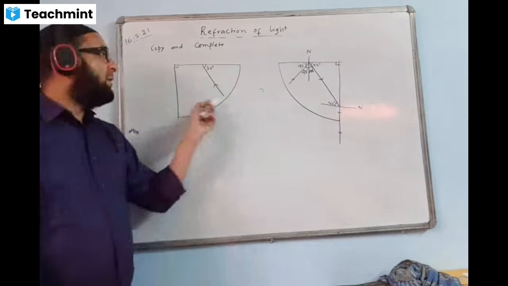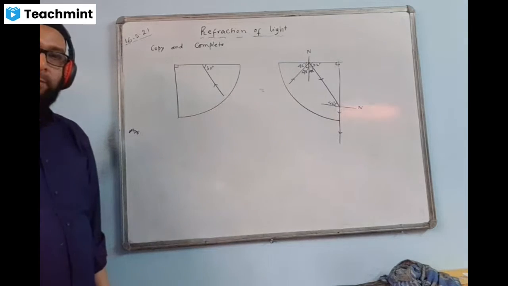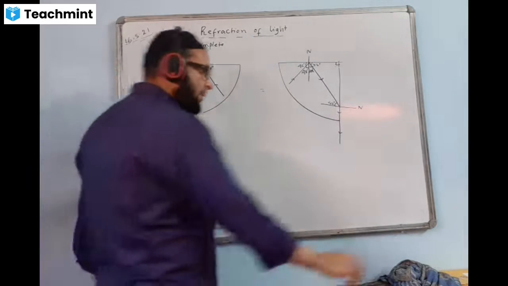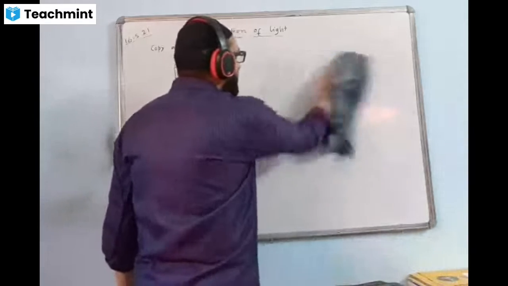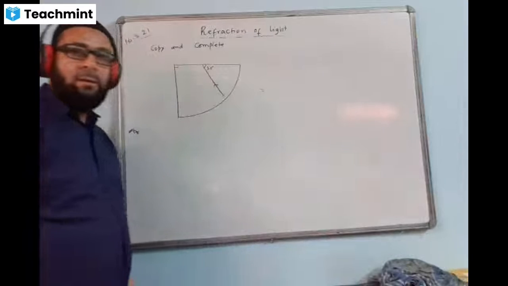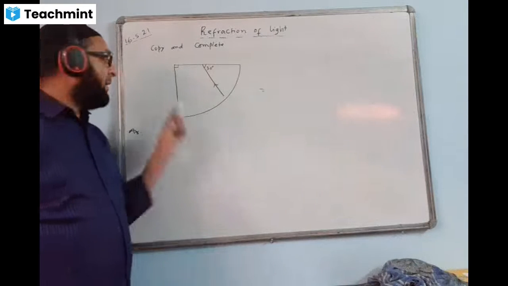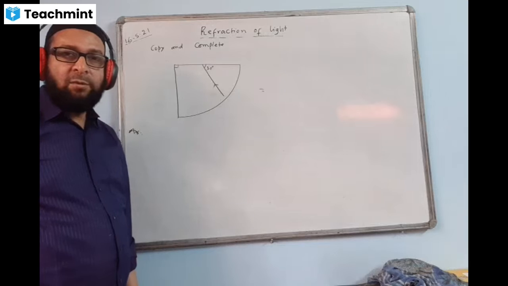This is the diagram and you're supposed to copy and complete it. Yeah, TIR will occur, yes. And then second surface, what will happen? From the second surface, what will happen?